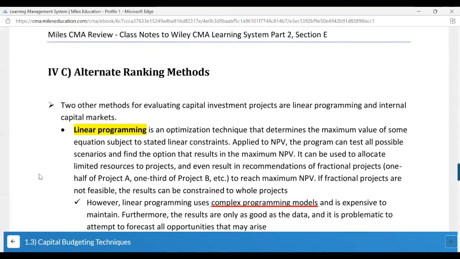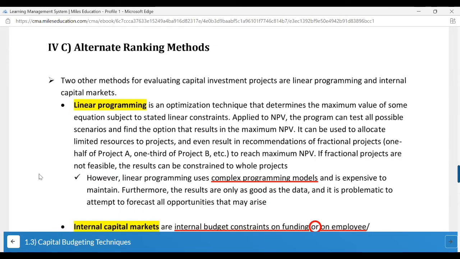Alternate ranking methods, if you ask me, can come for your theory MCQ. Again, very less chance, because this section itself has a lesser percentage of weightage. They already have enough questions to give you on NPV, IRR, discounted payback period, profitability index, at times if they want to rank which one to invest into. So very less scope for these questions to come. Now again, they are complete theory. My suggestion is just before the exam, read them twice and I think you're good to go.